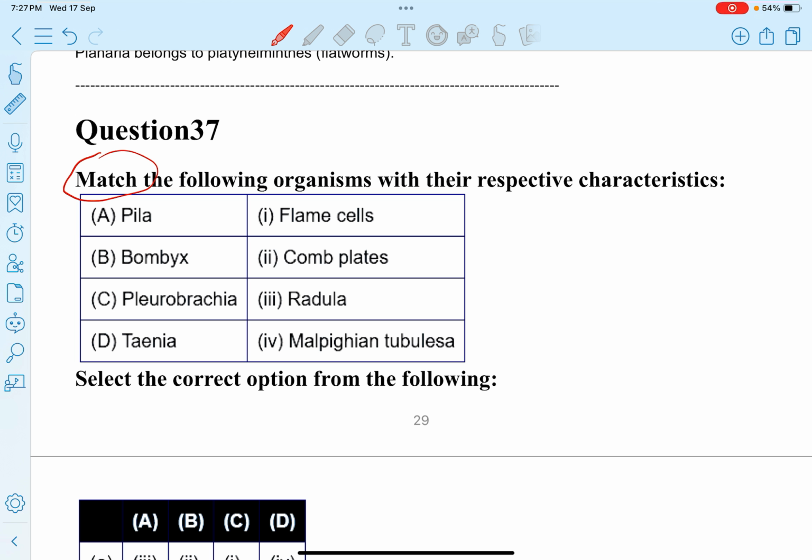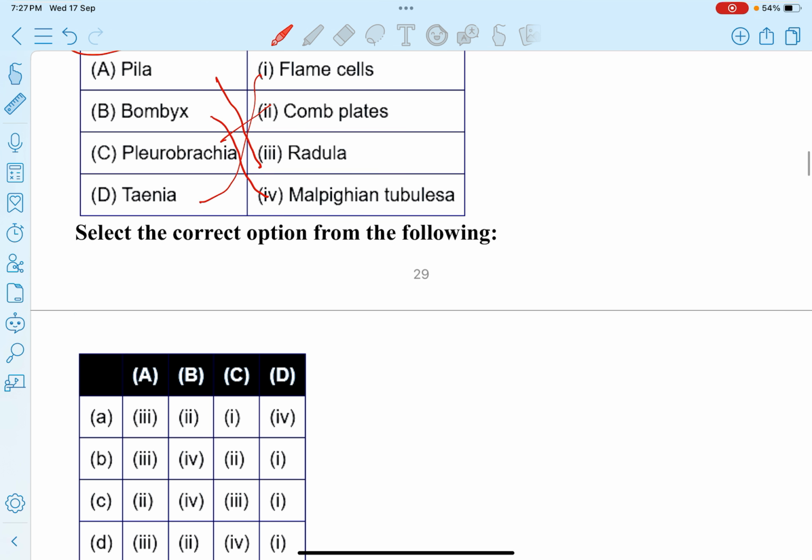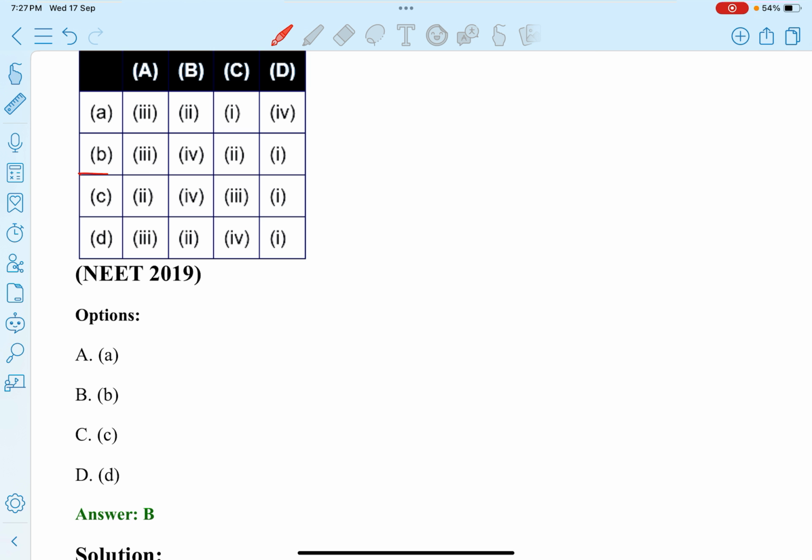Next question. Match the following organisms with their respective characteristics. Pila has the characteristic feature radula. Bombyx has Malpighian tubules. Pleurobrachia has comb plates. Taenia has flame cells. So option B.